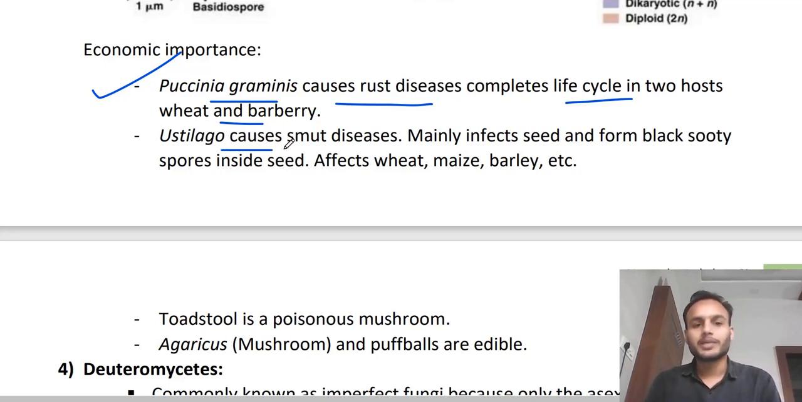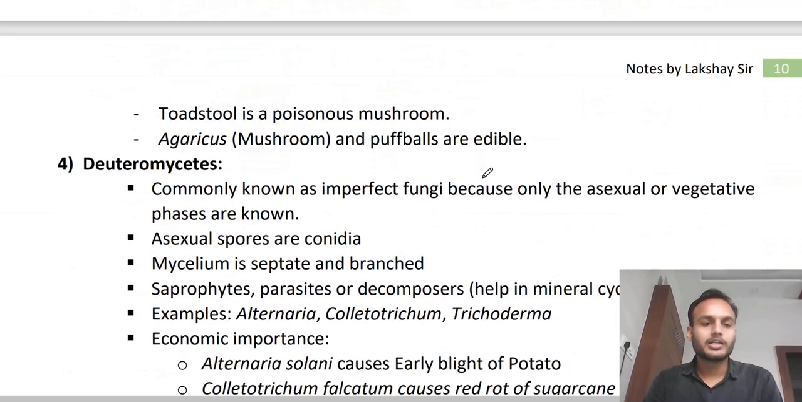Ustilago causes smut disease. Why these are called as smut? Because they mainly infect the seed and form black sooty spores inside seed. So inside seed they are producing black sooty spores. That's why they are called as smut. Clear? So they are mainly affecting wheat, maize, barley grains. Clear? Toadstool is a poisonous mushroom.